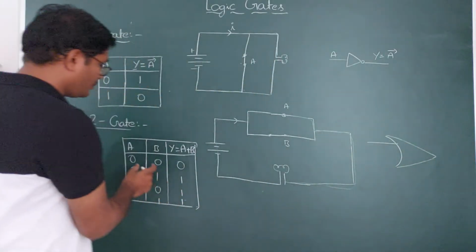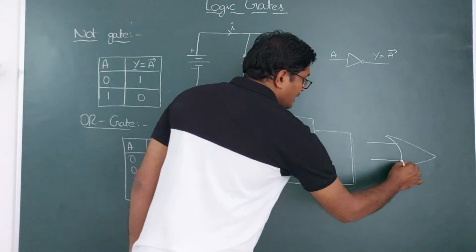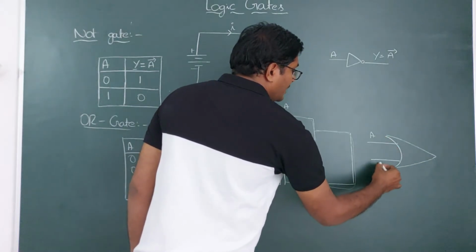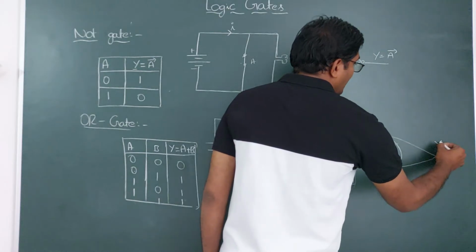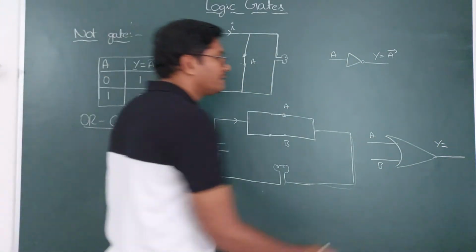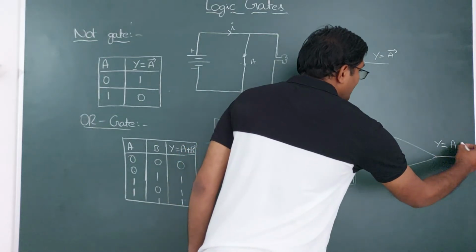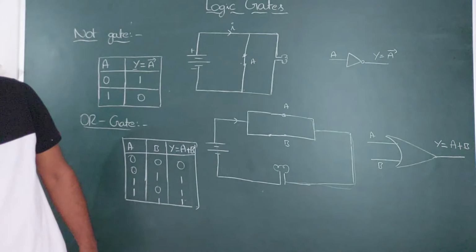Here we are giving two input signals, signal A and signal B. So these are said to be the inputs. A and B, and the output is given according to a Boolean expression. According to which Boolean expression is it working? It is working on the Boolean expression y equals A plus B. That is said to be the OR gate.